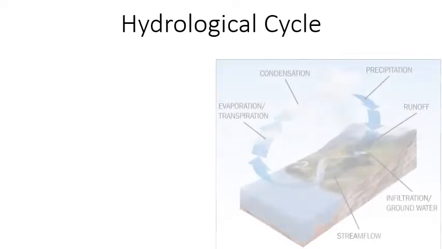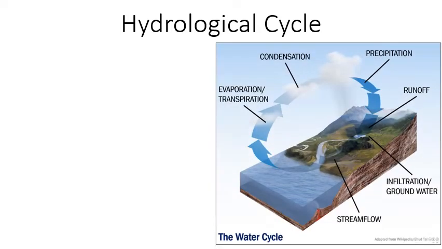The last topic is hydrological cycle. This is also known as hydrologic cycle or water cycle. It describes the continuous movement of water on, above and below the surface of Earth. Here water changes to its different states, like by the process of evaporation, melting and freezing, to sublimation, condensation and deposition. And all these processes require the application of energy.